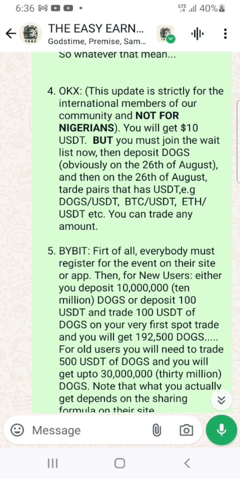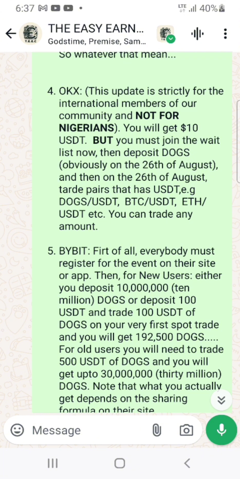And then Bybit. Bybit is saying that everybody needs to first of all register either on their website or on the app. You need to register for this particular event if you want to get these dogs. Even though you use Bybit, if you don't register, you will not get. You have to register for this event first of all.